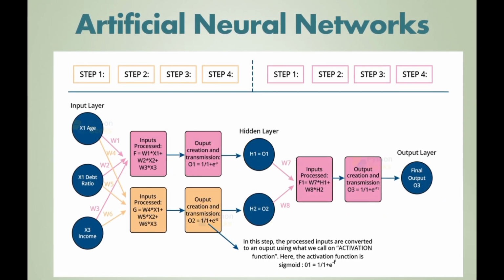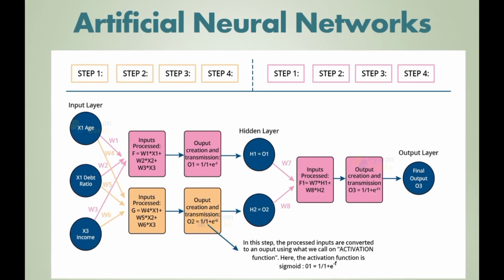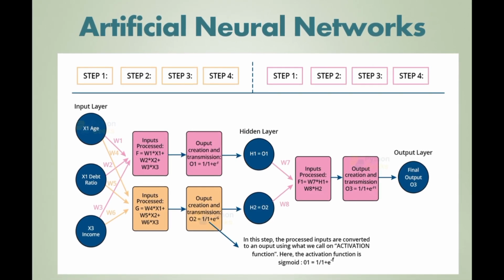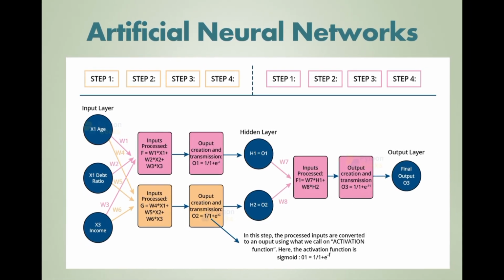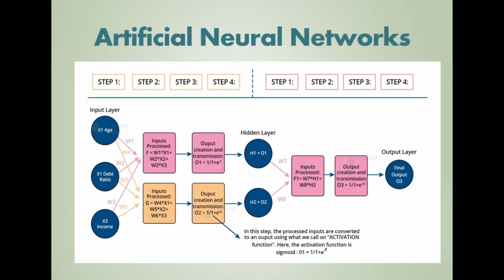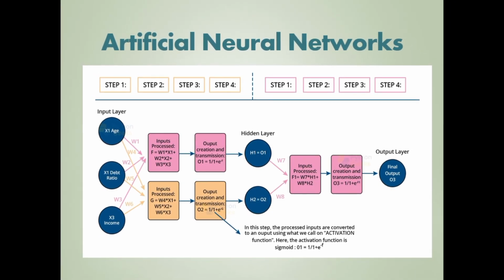The next one is an artificial neural network. Mainly it has three layers: input, hidden layer, and output layer. Here in the input layer we have age, debt ratio, and income. The input is processed by the hidden layer, and finally we receive the output.